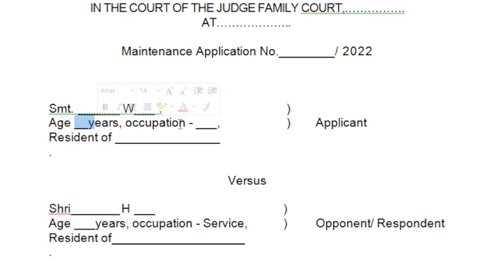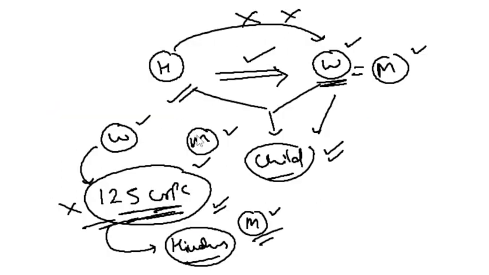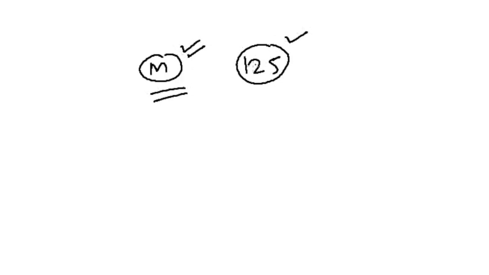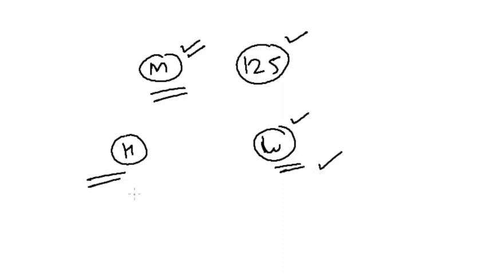The reason why we are mentioning the occupation is that whenever there is maintenance, alright, court decide maintenance under 125. Alright, so we have to tell court that husband has certain occupation or wife has certain occupation, and wife does not have occupation, then you have to mention that fact as well, so that maintenance can be taken. Alright, for that purpose.